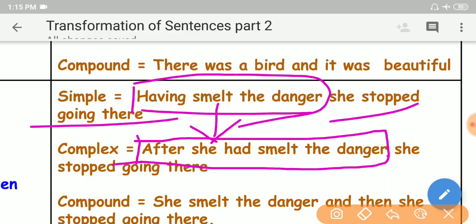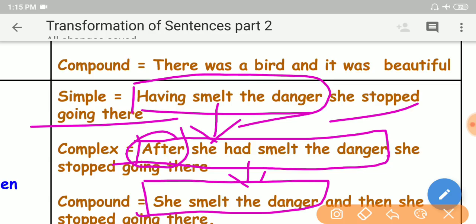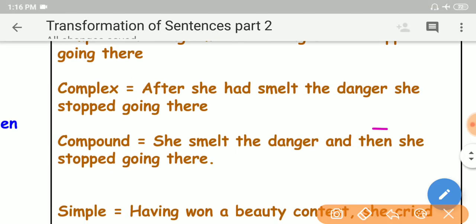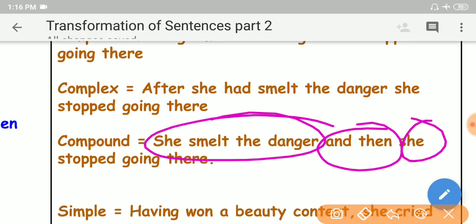Then if you want to get a compound sentence, remove this. What? The subordinate conjunction. Then you can convert it into an independent clause. If you remove the subordinate conjunction, you can easily get an independent clause. She had smelled the danger and then she stopped going there. And then is the coordinating conjunction. This is one independent clause, this is another independent clause, my dear friends.